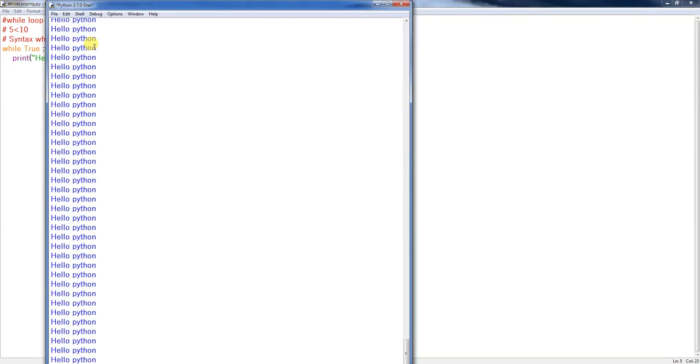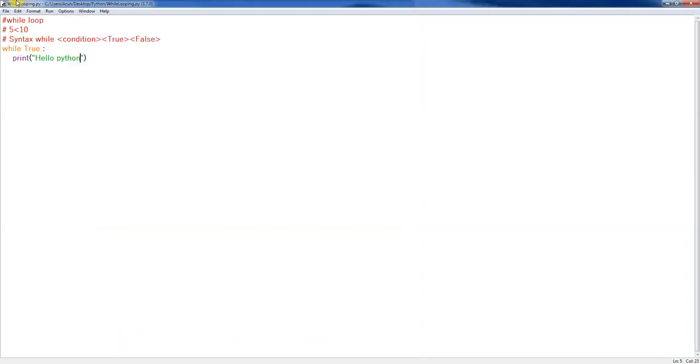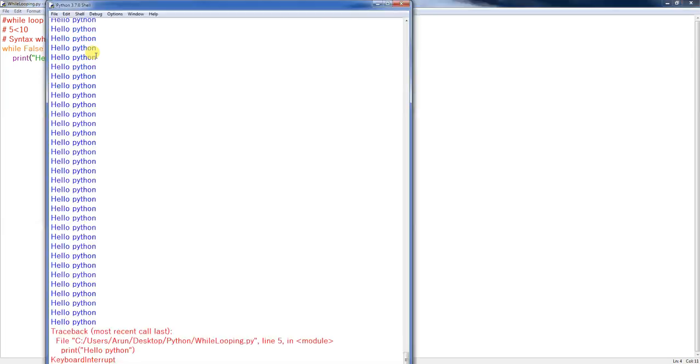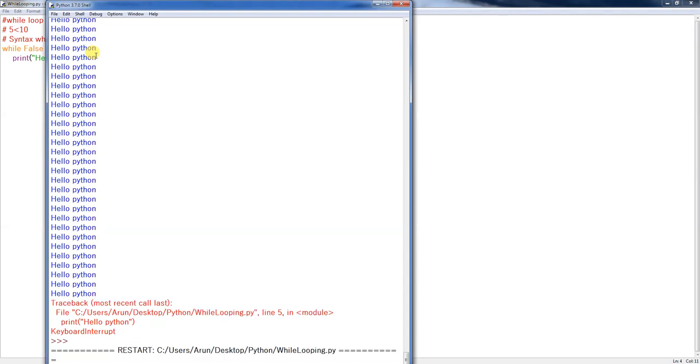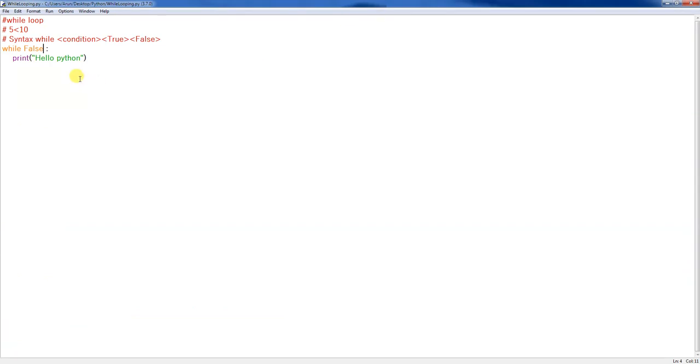It will never stop because the condition is always true. It will never become false. Let me run this. See, it keeps on executing and never stops, because the condition is always true. Let me terminate this. What will happen if I have a False here? Let me execute this. Nothing will happen, nothing will execute, because the condition is false.